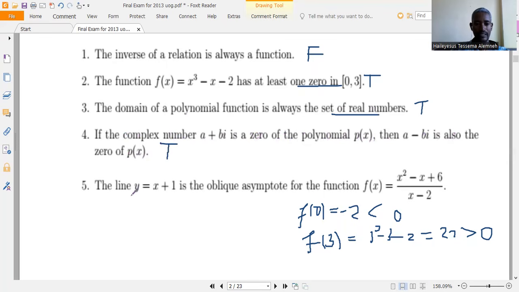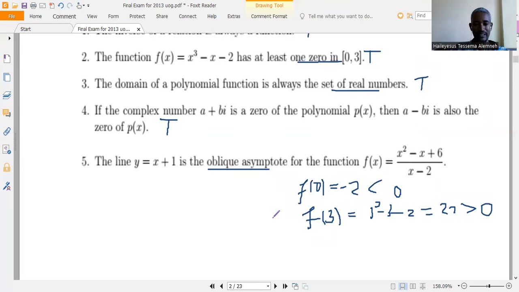The line y is equal to x plus 1 is an oblique asymptote of the function f of x is equal to x squared minus x plus 6 over x minus 2 ነው የሚለው እዚህ ጋር ደግሞ። So እንደምታዩት oblique asymptote will exist if the degree of the numerator is greater than the degree of the denominator. Therefore, let's check that.